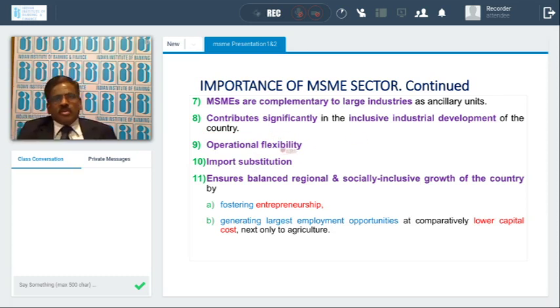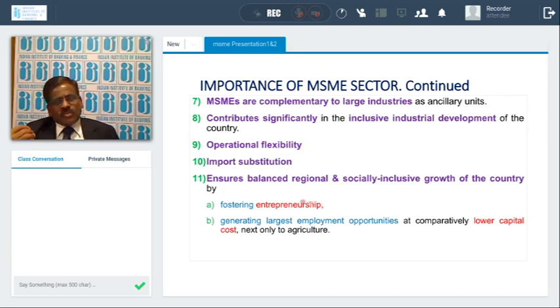The MSME sector gives an opportunity for large flexibility in operations, not like 10 to 5 operations or 10 to 7 operations. So they have operational flexibility.